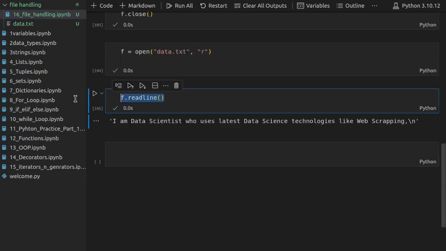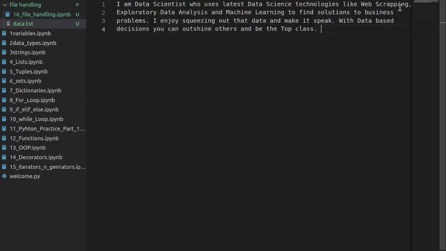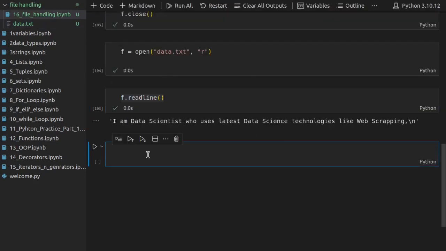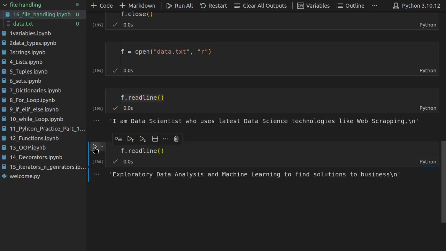Right now I am using readline, so it is just giving me the first line. As you can see, this is the first line. What will happen if I use readline again? It is now giving me the second line.